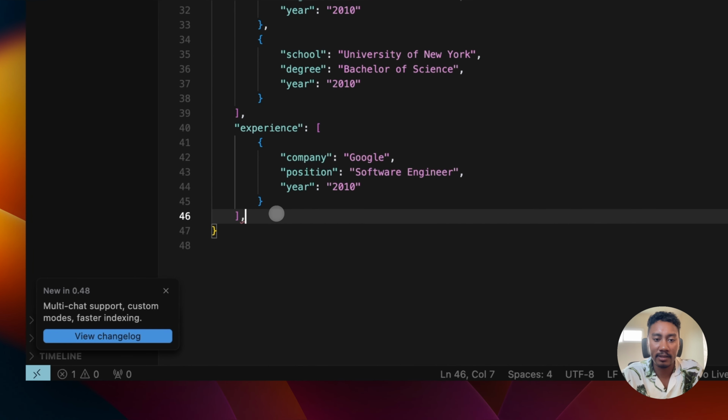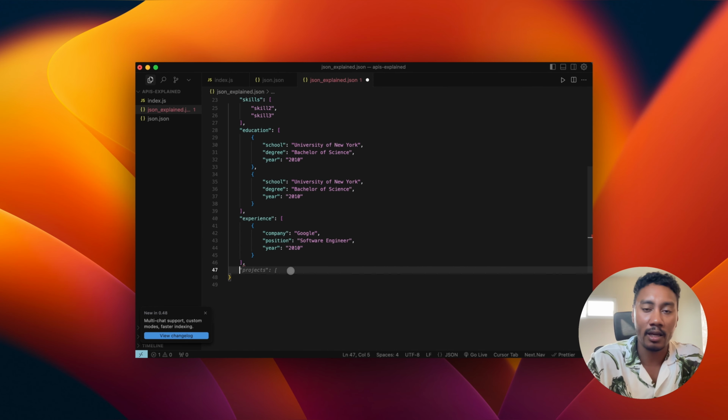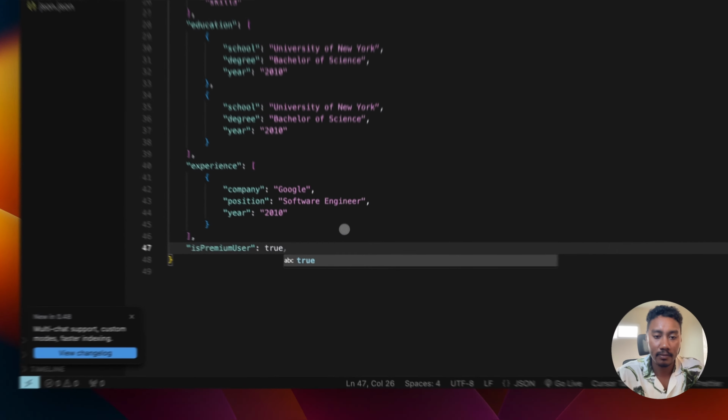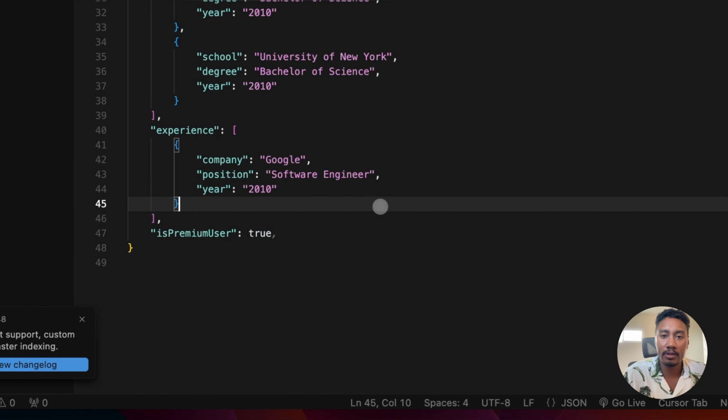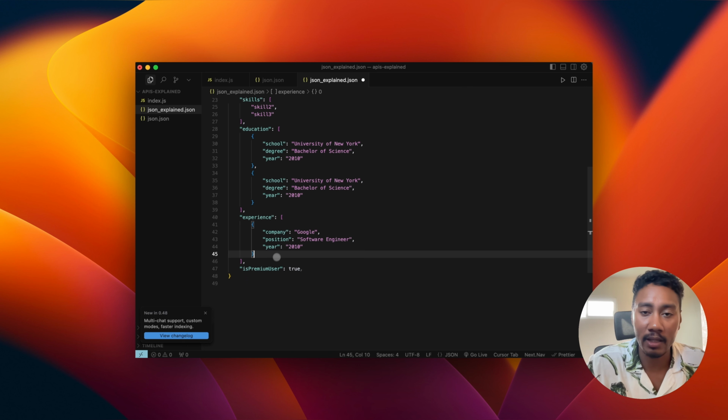And now let's see a Boolean value. So let's just say we have a key. Let's create this premium user, and we can set this to true. So just like all these other data types, we can have a Boolean value.